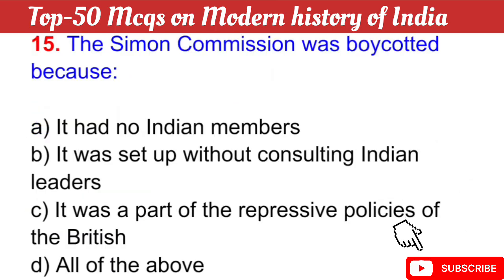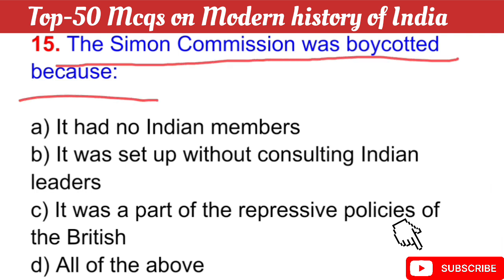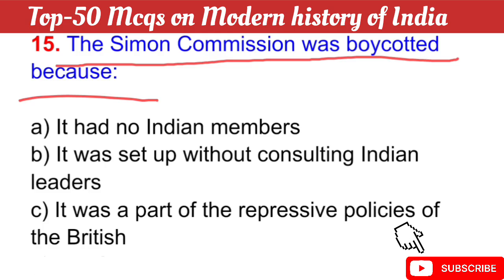Question number 15: The Simon Commission was boycotted because? Your question is, the Simon Commission was boycotted because? The right answer is option D, all of the above. It had no Indian members, first; second, it was set up without consulting Indian leaders; and option C, it was a part of the repressive policy of the British. Okay.